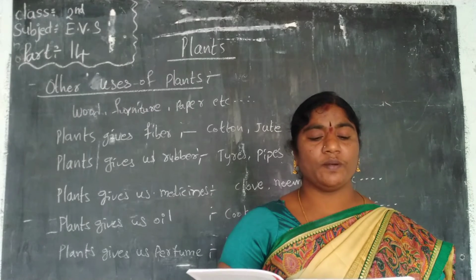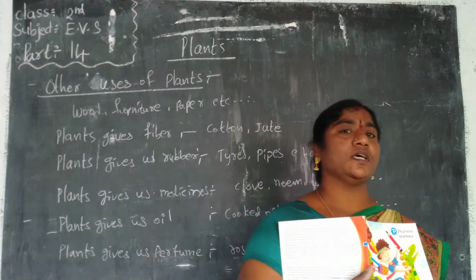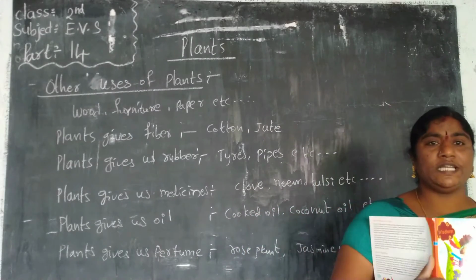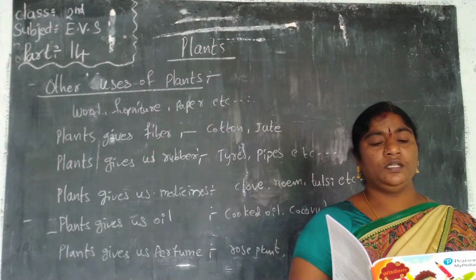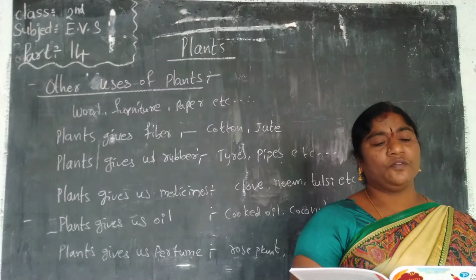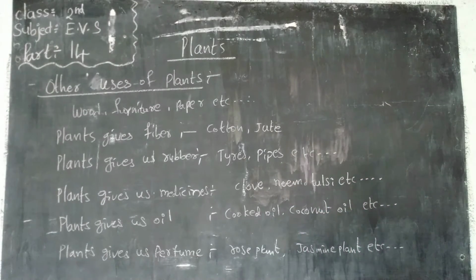We get oil from coconut, mustard and groundnut. We get oils from the seeds of mustard, groundnut and coconut. From the coconut plant, we have to crush the fruits and nuts and we make oil.